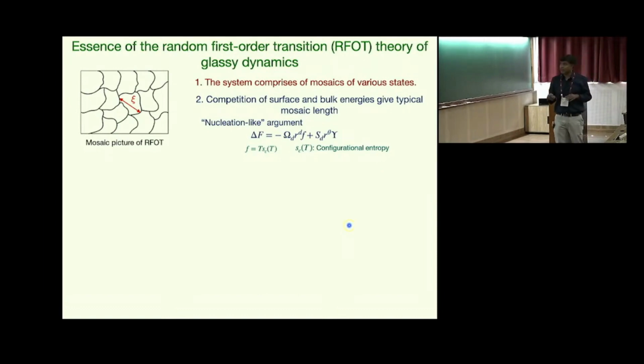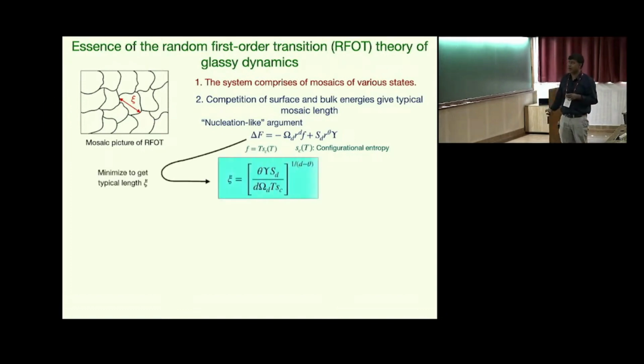Now within RFOT theory, this escape from one state to the other for the mosaic is entropic in nature, and therefore this f, the small f, comes as T S_c, where S_c is known as the configurational entropy. Now I can minimize this delta F with respect to R and then get a typical length scale for these mosaics, and this will have this particular expression.